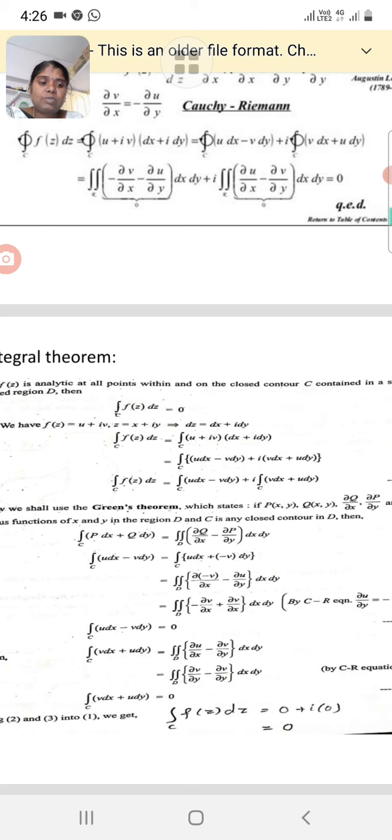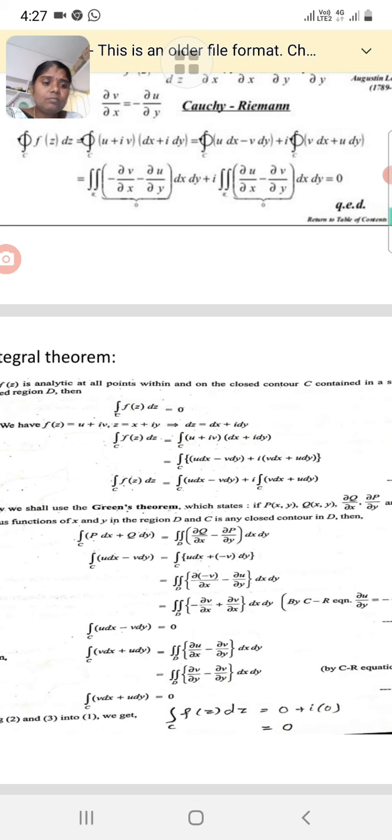Here, in P dx plus Q dy, P is equal to u and Q is equal to minus v. So the integral over C of u dx minus v dy is equal to the double integral over D of minus dou v by dou x minus dou u by dou y, dx dy.